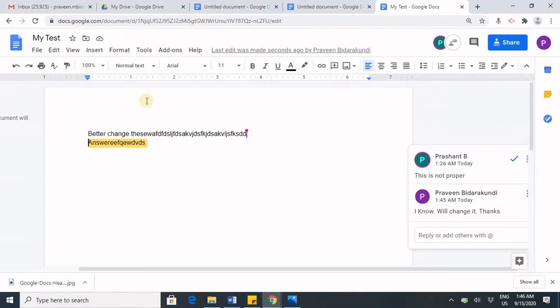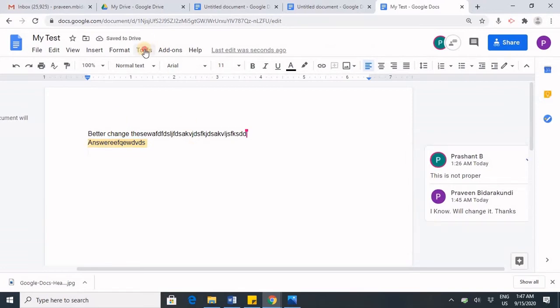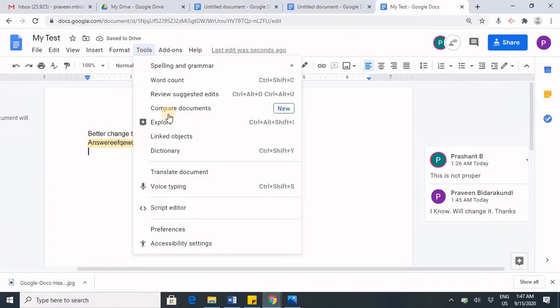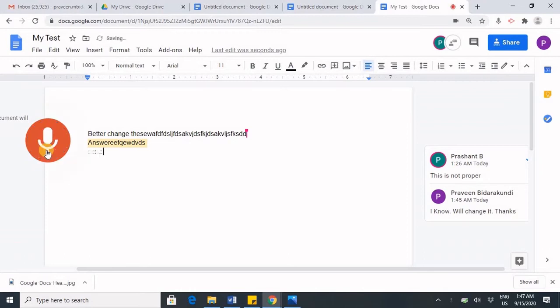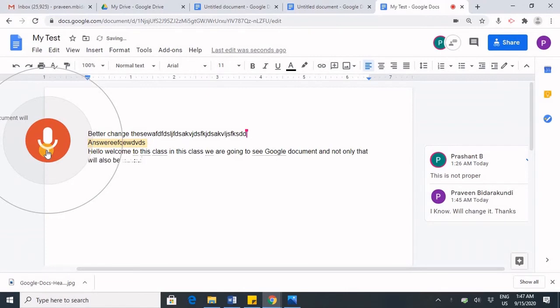There are other interesting features, one of them being voice typing. Under the tools you have voice typing. You can just speak, it will start writing. Hello, welcome to this class. In this class we are going to see Google document, and not only that, we will also be seeing spreadsheet. Thank you.